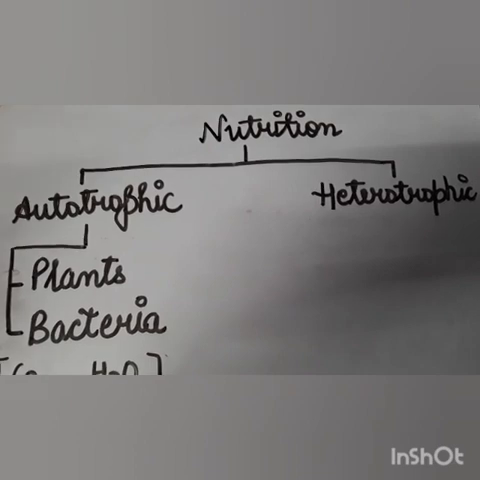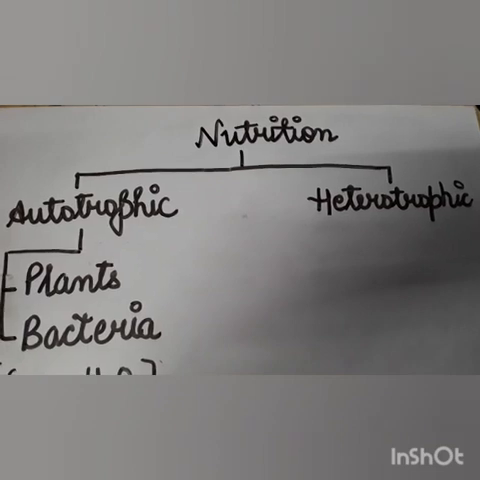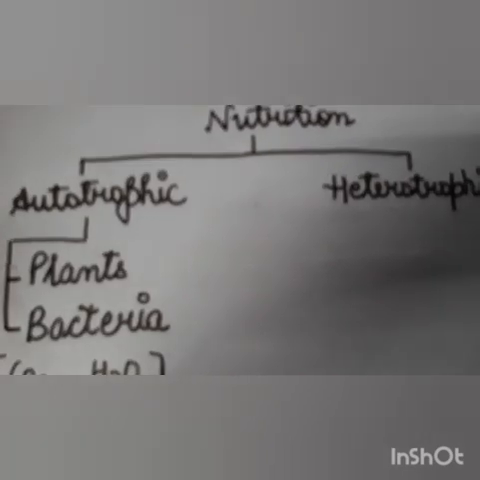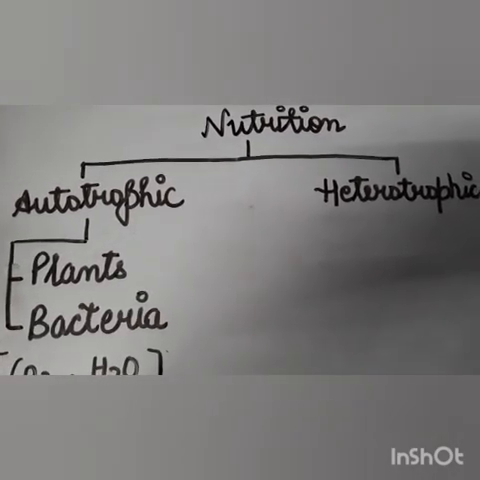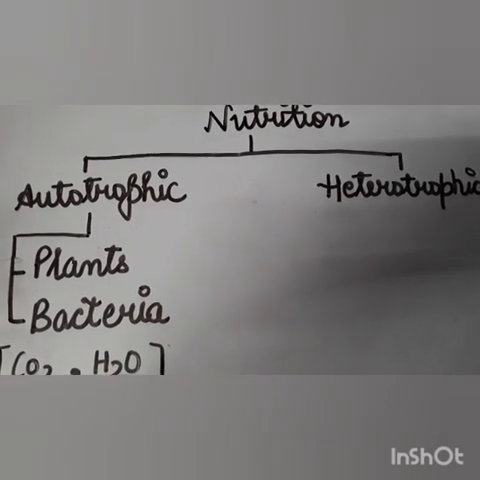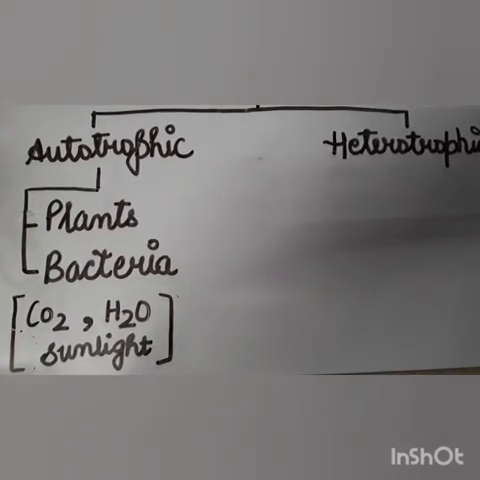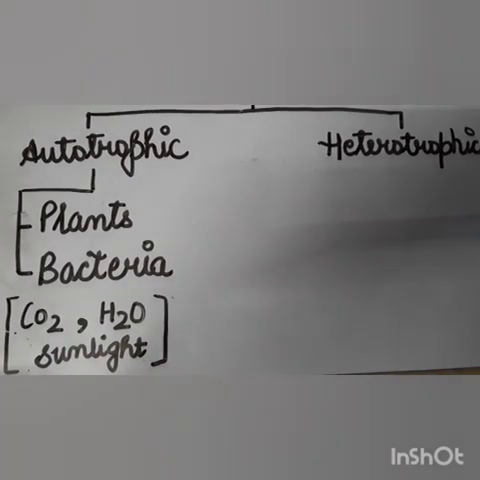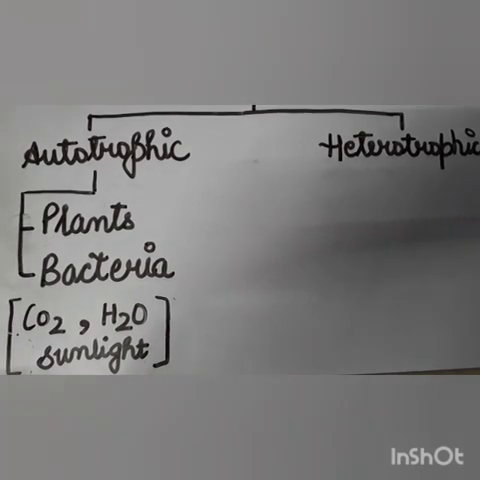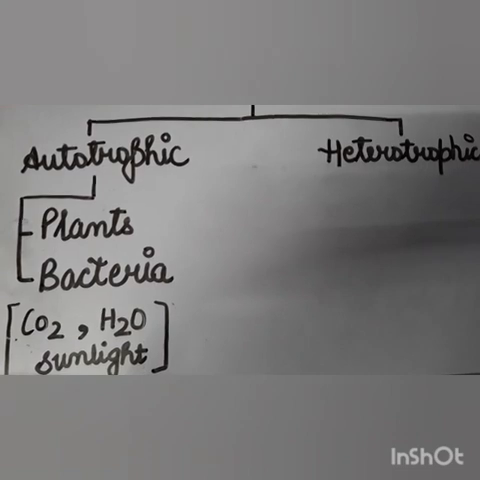So children, organisms show two basic modes of nutrition. One is autotrophic nutrition and second is heterotrophic nutrition. So auto means self and troph means synthesize. So in autotrophic mode of nutrition, organisms synthesize their own food with the help of simple inorganic substances. And what are the simple inorganic substances? Like carbon dioxide, water, and with the help of sunlight. And they have a green pigment in them, which is chlorophyll.